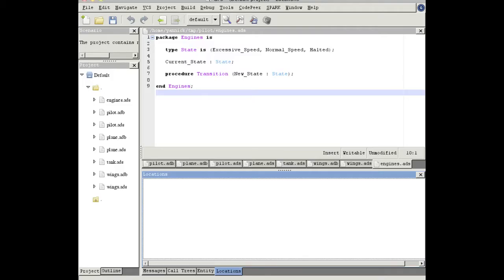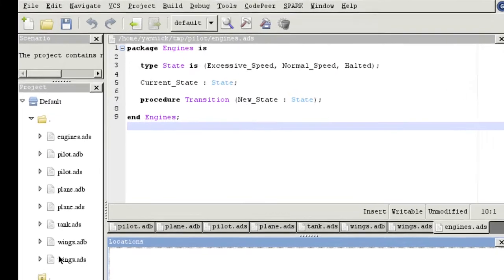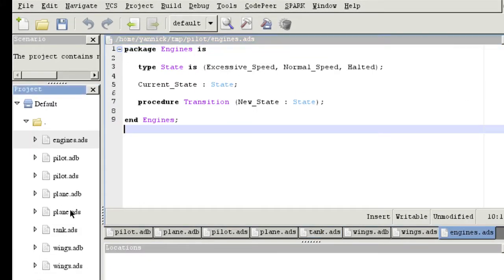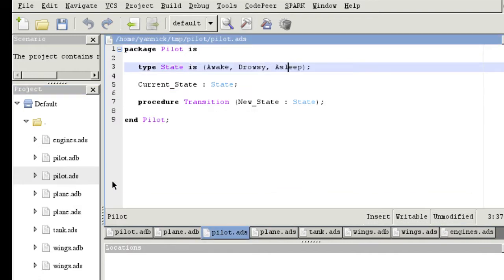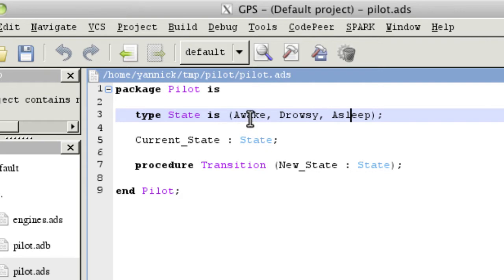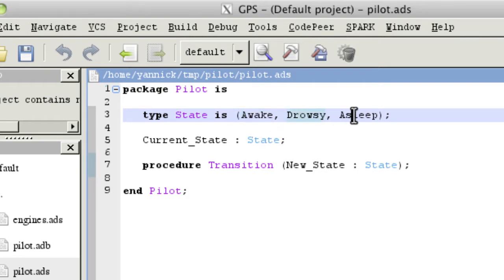Hello, I am Yannick Moy from AdaCore, and this month I'm exploring with you the dreadful possibilities that arise with an automaton-based plane consisting of wings, tanks, engines, a plane of course, and a pilot. And see that each one of them has three possible states. So for example, the pilot can be awake, drowsy, or even asleep.